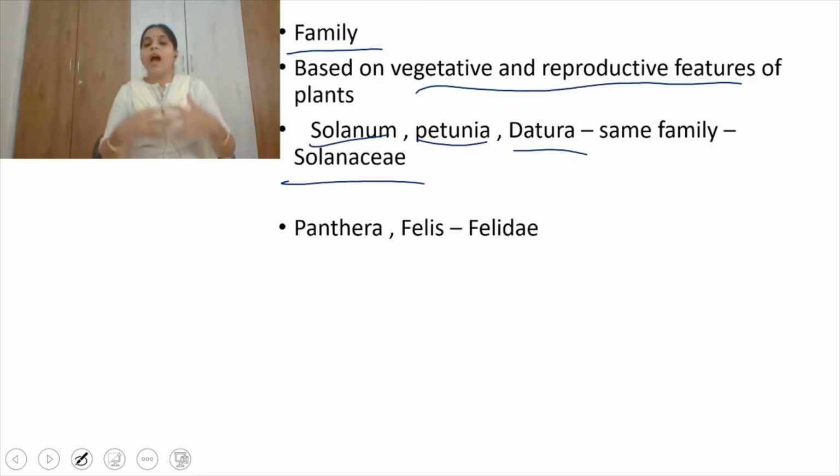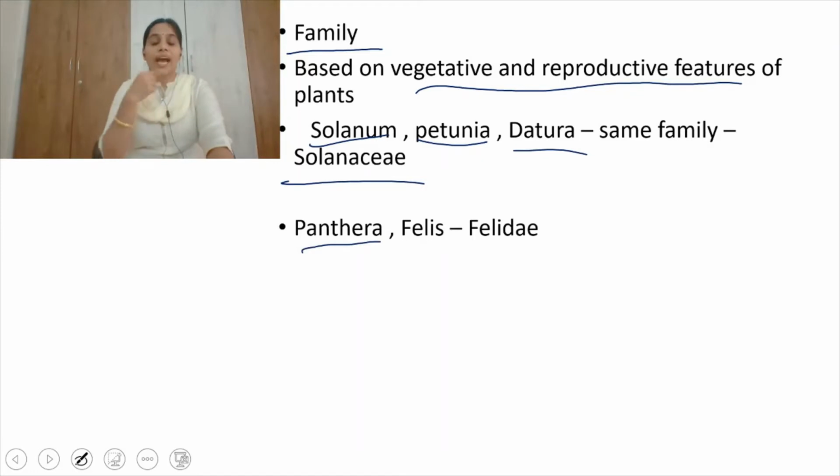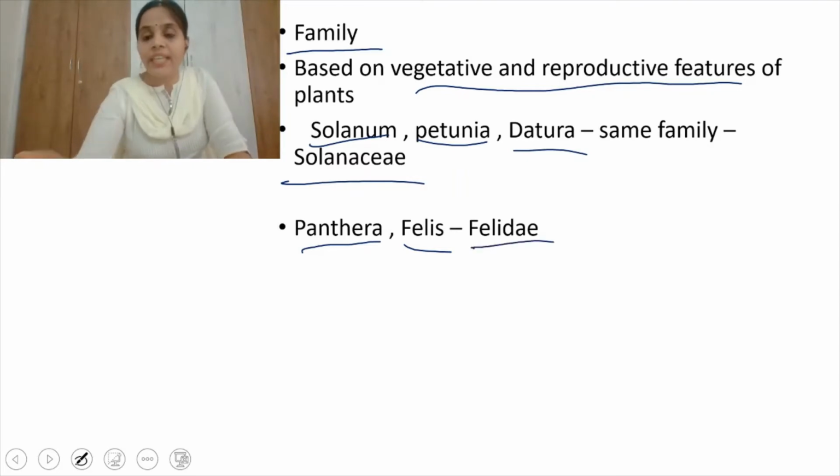And in case of animals, Panthera, which we observed in genus, has three different species like Leo and Tigris, right? And Felis. Felis is the cat group, a genus which contains cats. These two are different genera, but they share some common characters. That's why they come under the same family, Felidae.